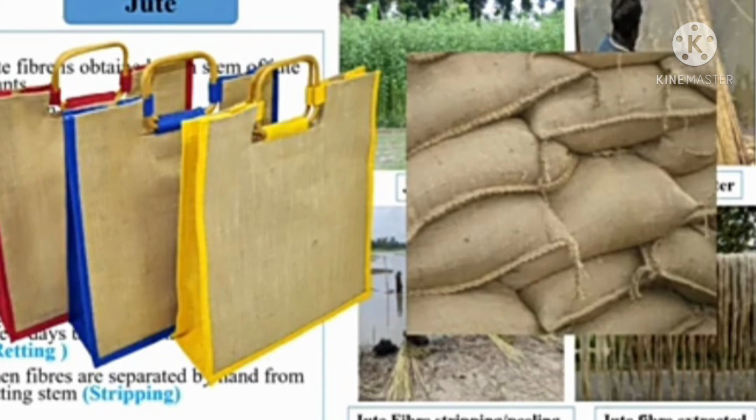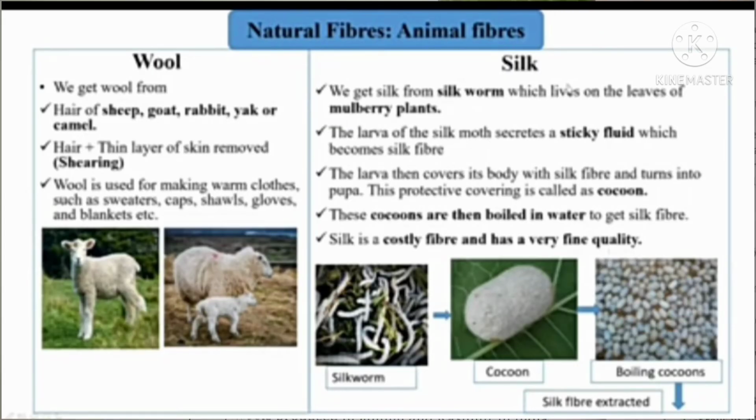Next, wool. It is obtained from the fleece of domestic goat, sheep and rabbits, etc. Fleece means hair of those animals. The color of wool fibers may vary from white to light cream. Fabrics made from wool are soft, smooth, absorbent and do not wrinkle easily.